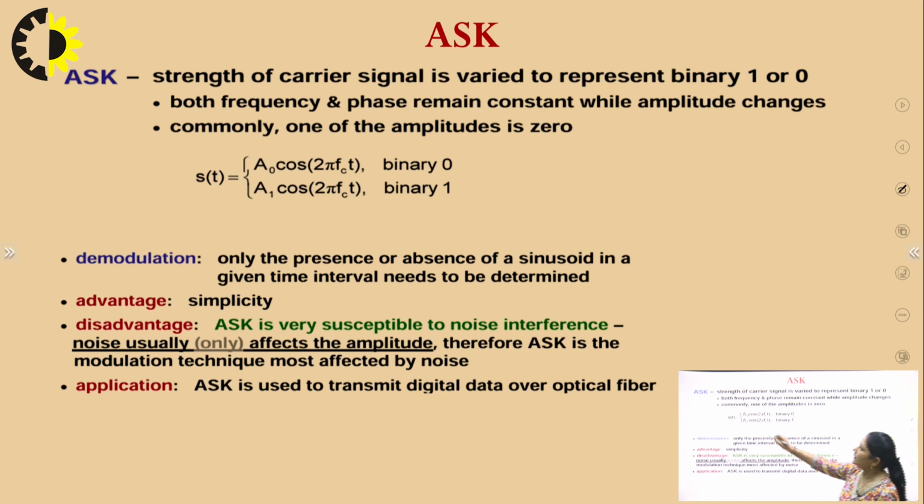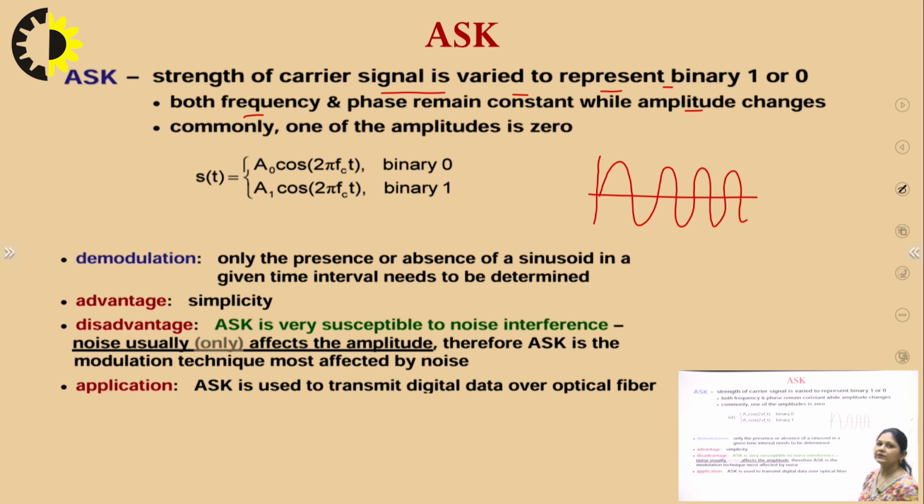Now, the strength of the carrier signal is varied to represent binary 1 or 0. Both frequency and phase remain constant while amplitude changes. If this is my carrier, then in ASK the strength of the carrier is varied to represent binary 1 or 0. There will be no change in the frequency or phase, only the amplitude of the carrier signal will vary. One of the amplitudes is 0.